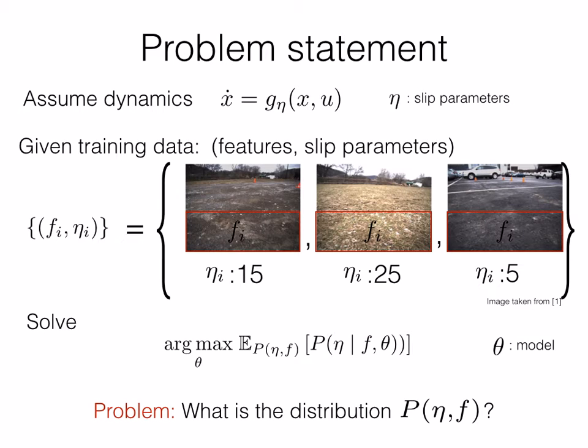The formal problem statement is as follows. We assume the dynamics of the system depends on slip parameters. We're given as training data a pair of features and slip parameters. The features are visual features extracted from the image at a particular time step from the lower third of the image. This corresponds to the terrain that the robot is about to move over, and the slip is measured from that part of the terrain. The objective then is as follows. We wish to maximize the likelihood of the model which describes the relationship from features to slip over a particular data distribution. The question is, what is this distribution?